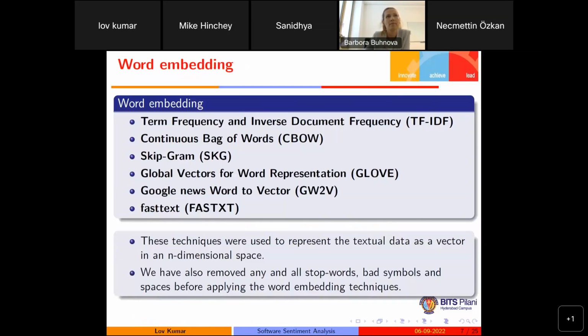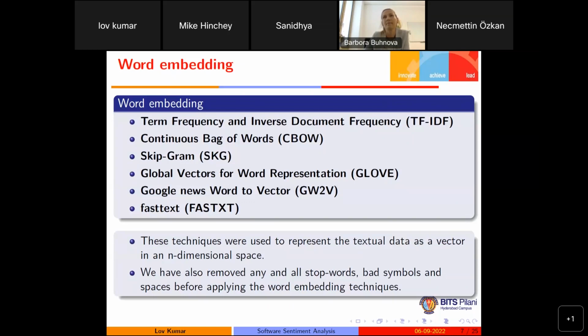Then here we have used the first approach, because this is the first technical challenge: to find the numerical representation of the text. So we have used different types of embedding techniques. First one is term frequency and inverse document frequency, because this is the most frequently used embedding technique. Here we simply take each word present in the comments as a feature, and then find the frequency of the word and its inverse document frequency, and based on that we are going to predict.